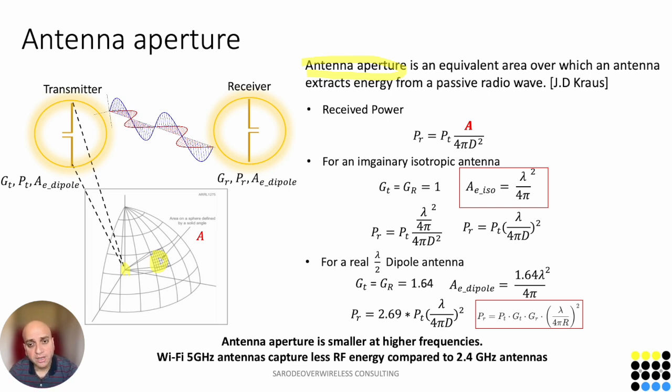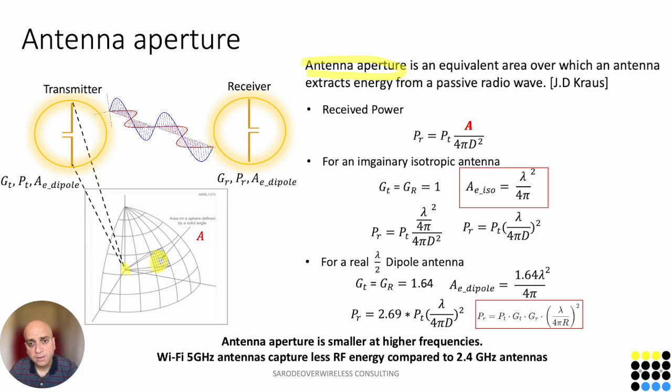Now this can be derived. I would not like to go into the derivation in this presentation. You can take a look at a reference which I have quoted, and using the laws of thermodynamics you can actually derive this, and this is the crux for understanding the impact of antenna aperture on path loss.